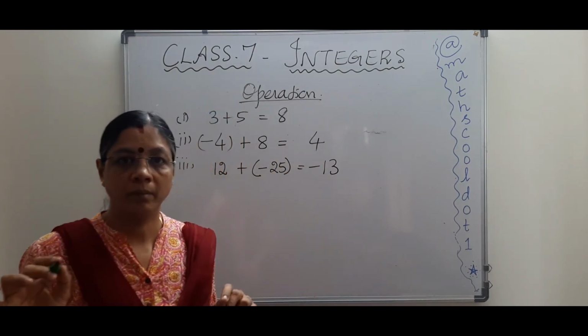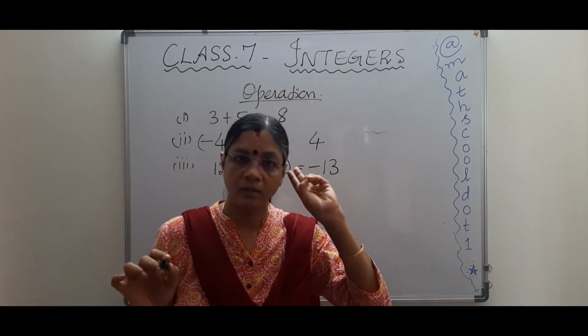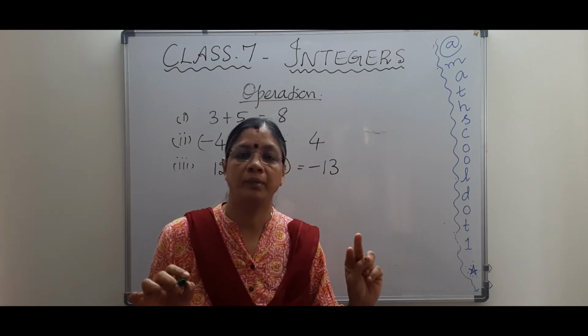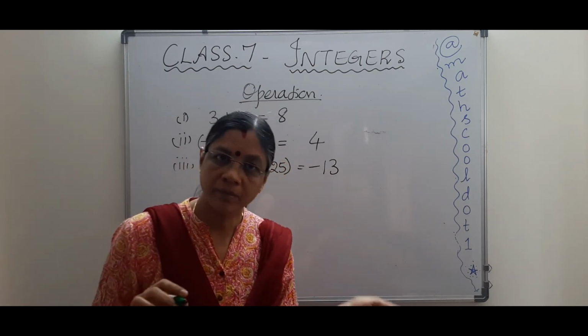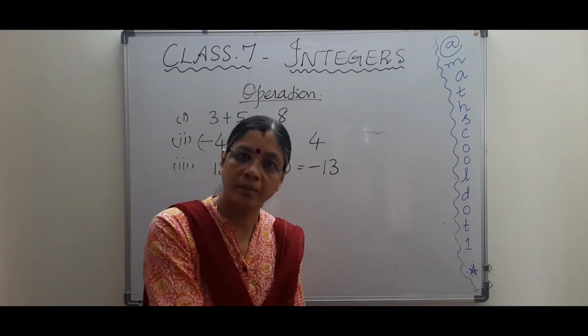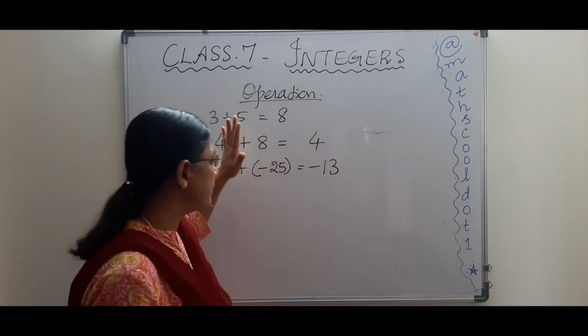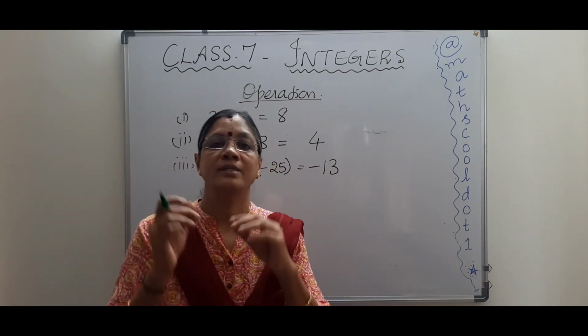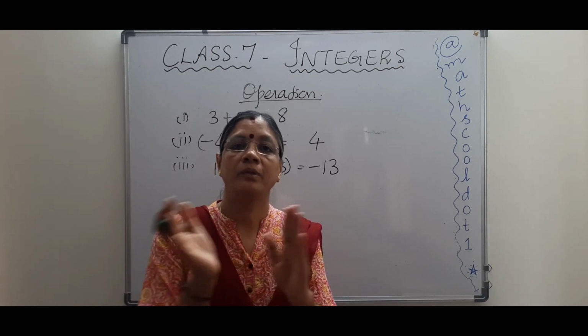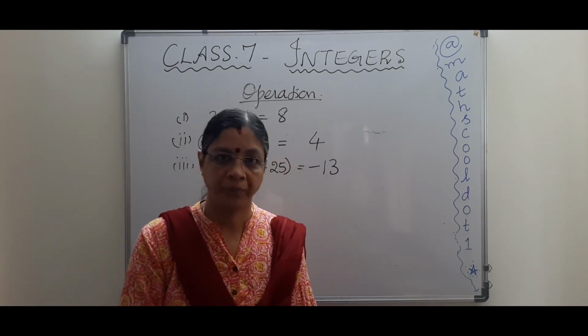So remember, do you understand? So the two tips, what are they? If they are of the same signs, you just add the numbers and put the same sign. If the numbers are of different signs, you just subtract the numbers and put the sign of the greatest number. Do you understand?